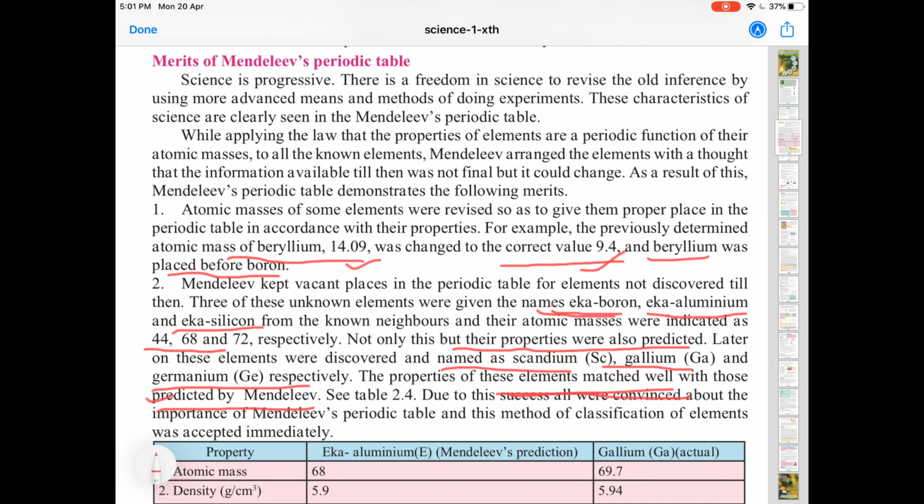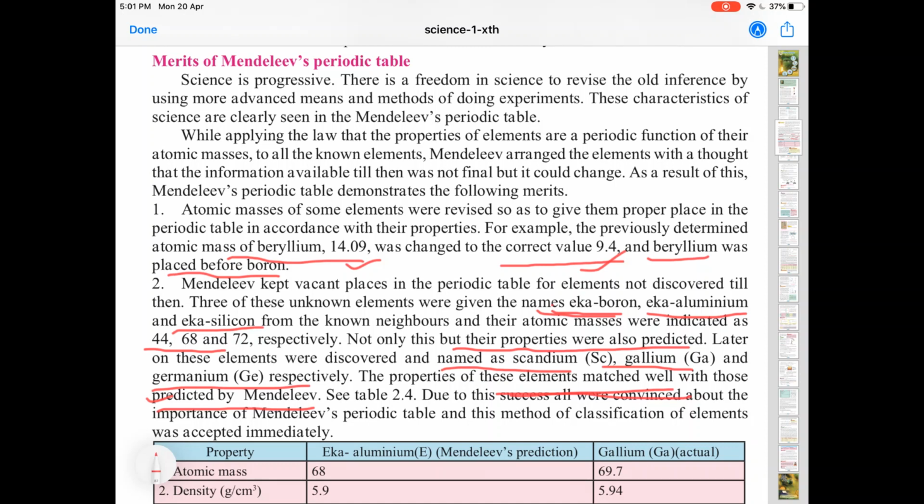So, let us try to think about the second point. Mendeleev kept vacant spaces in the periodic table for elements which were not discovered till that time. Three of these unknown elements were named as eka boron, eka aluminium, eka silicon, and their atomic masses were indicated as 44, 68 and 72 respectively.